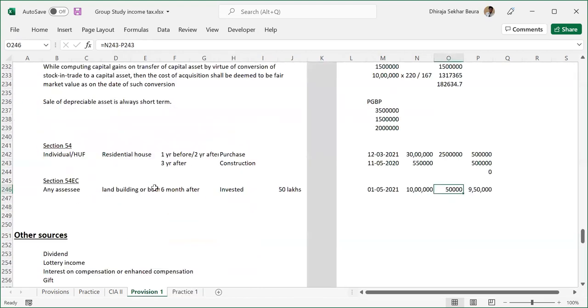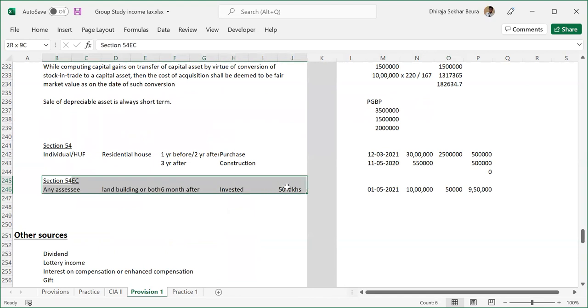Now let's quickly cover the next one. I don't feel like there'll be a question, but I just wanted to cover one more section so that in case theory questions are there, we can write something at least. So this is section 54EC. This is applicable to all the assessees, and this is for land and building or both. Earlier we had residential house; this land and building is not necessarily a residential property. It can be any property, land and building, any type of property is fine.